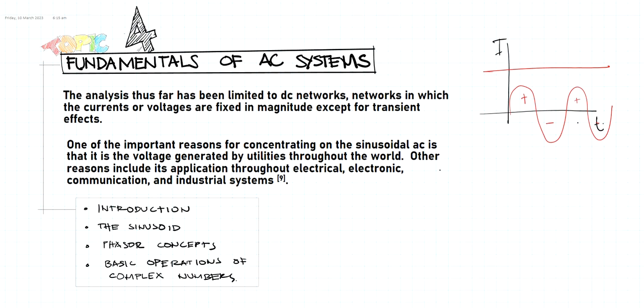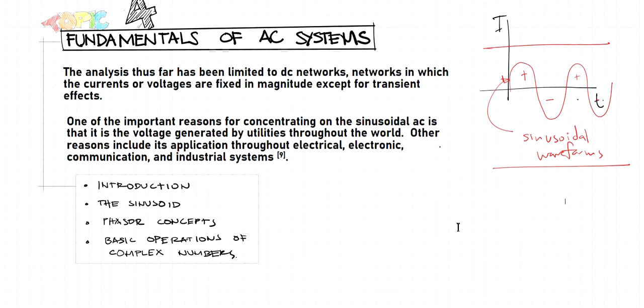So specifically, when I say alternating current, in this lecture we are dealing with sinusoidal, or I mean those currents with sinusoidal waveforms. Okay, so that's our topic for this topic number 4.